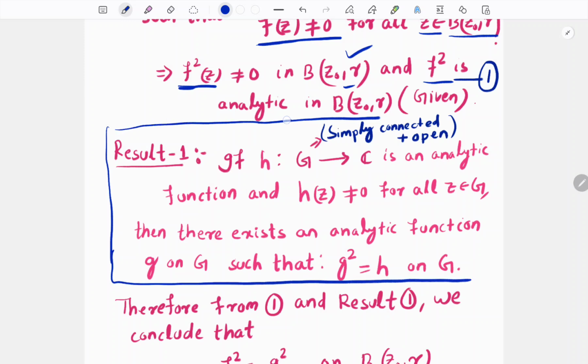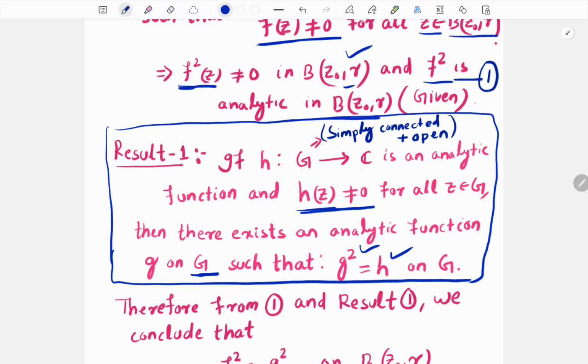It is saying that if H is a mapping from a simply connected open set G to C, and if H is analytic and H of z is not equal to 0 for all z belonging to capital G, then there exists an analytic function g on G so that g square is equal to h square.